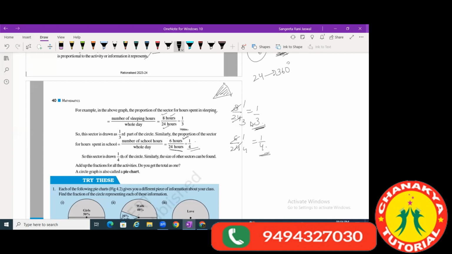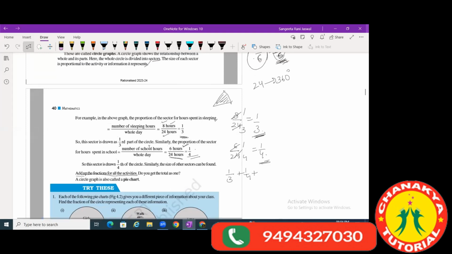Now, it's written here, so this sector is drawn 1 by 4th of the circle. Similarly, the size of other sectors can be found. Add up the fractions for all the activities. Now it is saying whatever fraction we get for each sector, you add all the fractions. Okay, 1 by 3 we have got, 1 by 4 we have got.